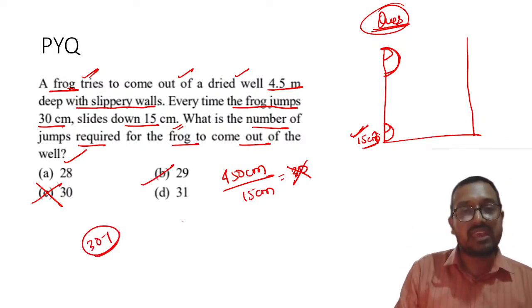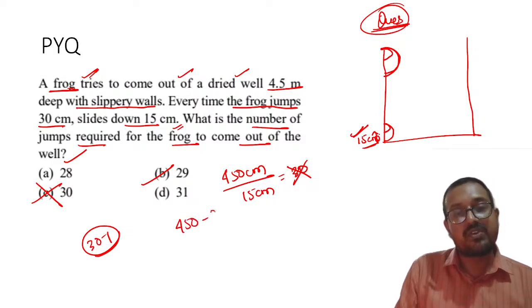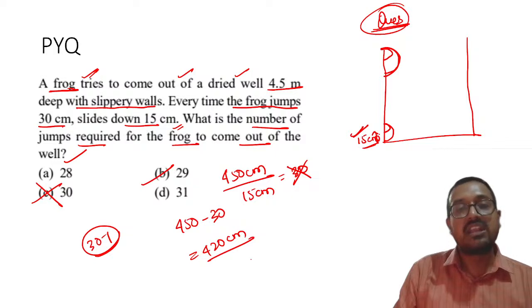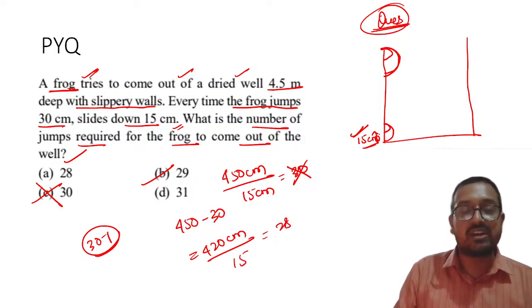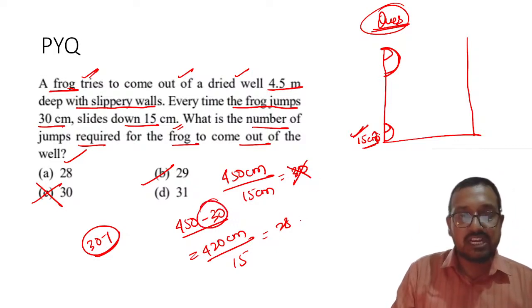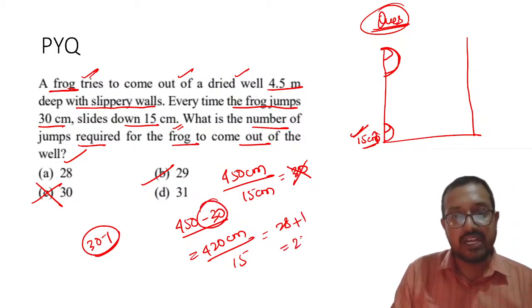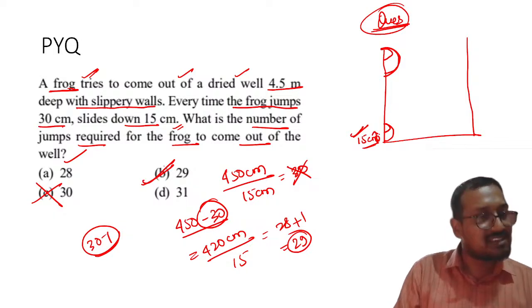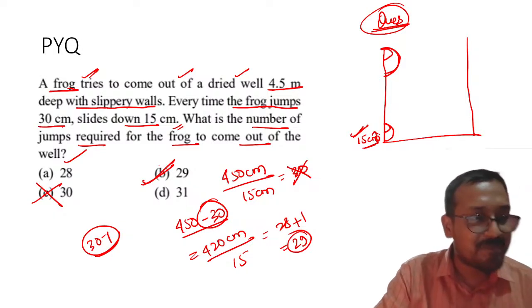Another way can be, you subtract 450 minus 30, that is equal to 420 centimeter divided by 15 centimeter, and if you divide that, you get 28. Since we have subtracted the last step, that is 30 centimeter, we will add 1 to it, that is 29. Yes, thank you Karthikeyan, that's correct. Awesome.